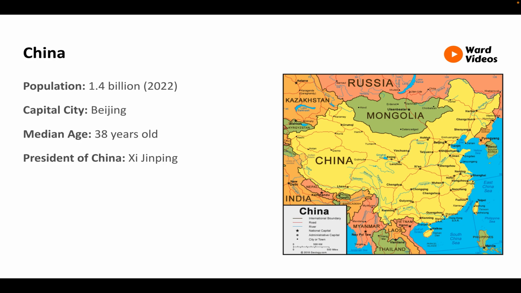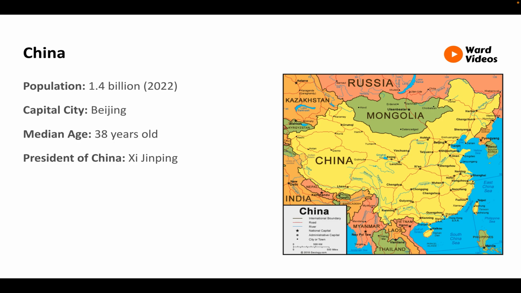Population. The population is 1.4 billion people as of 2022. This is the biggest country in the world by population. Overwhelmingly, the majority of the population is found in the eastern half of the country, while in the west, the vast mountainous and desert area remains sparsely populated. As such, it should be noted that although ranked 1 by population, its population density is not as high as some European or Asian countries.